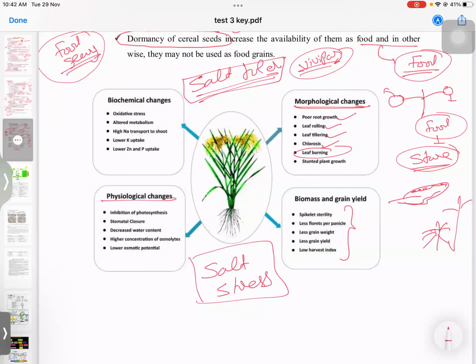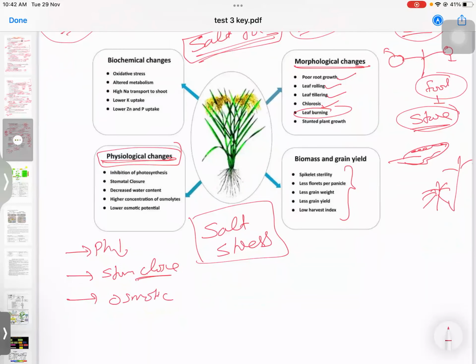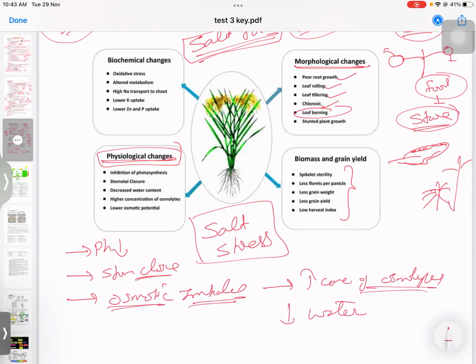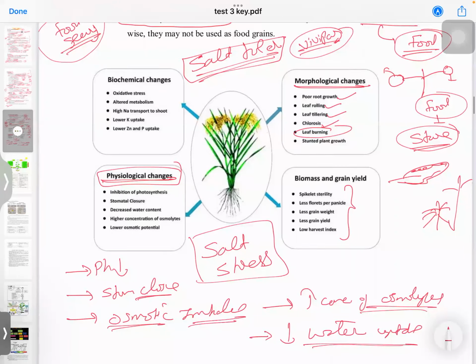Then next are the physiological changes which are going to happen. There is inhibition of photosynthesis; photosynthesis will decrease definitely. Stomatal closure will happen because there is osmotic imbalance. There will be a high concentration of osmolytes, and decreased water uptake. Understood? So these are the major factors.